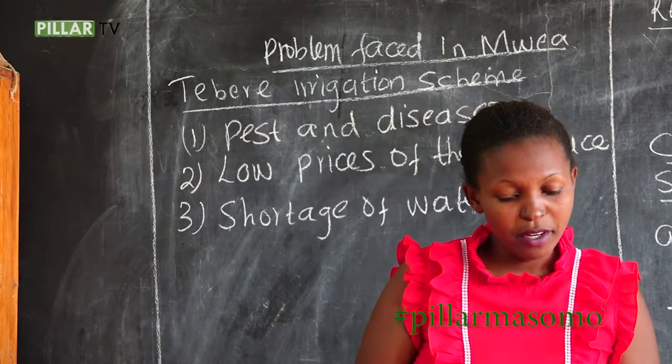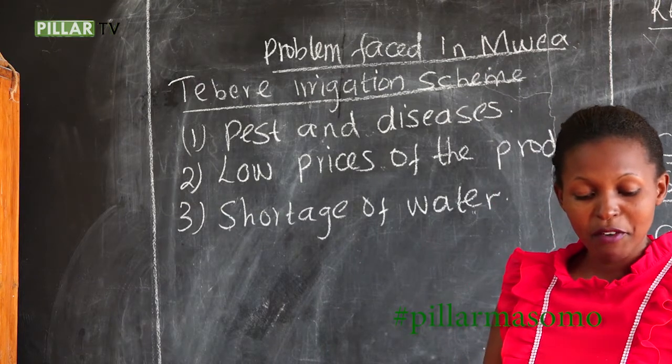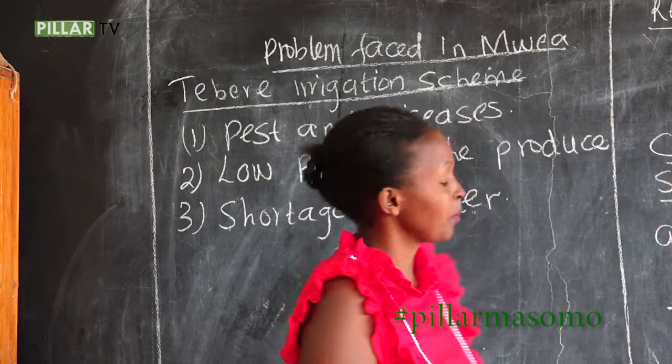Then we go to number 4, delayed payment after the farmers deliver their produce to the board.